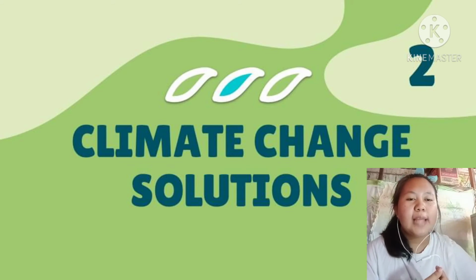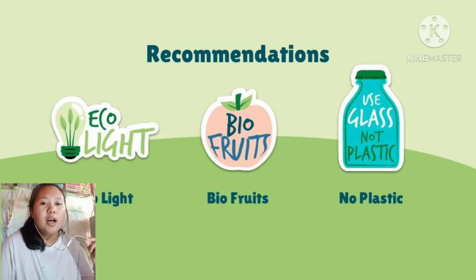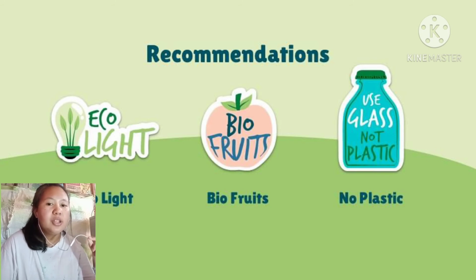So what actions or solutions do we need to take in order to avoid climate change? The first thing is to use Ecolite. Ecolite comes from natural resources. Also, we need to eat foods such as biofruits, which are organic. And we should implement a no plastic policy. We can use some bamboo crops or natural materials in everyday life.